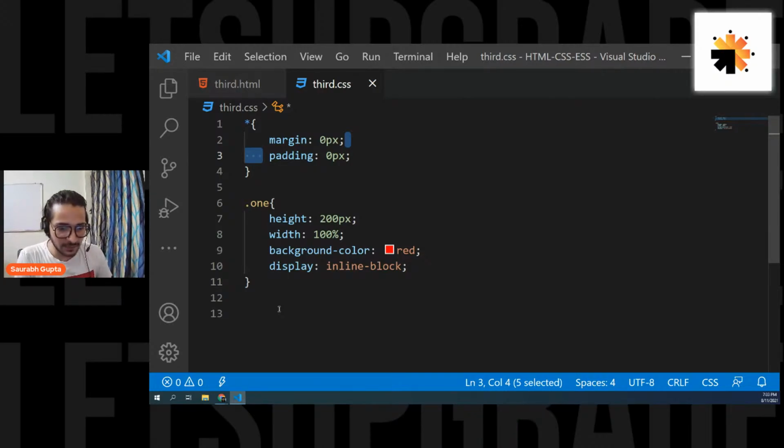Does margin take any space, weight in the page? Yes, it takes space. It will definitely take space. It's a fake size. Is that clear, Manoj?